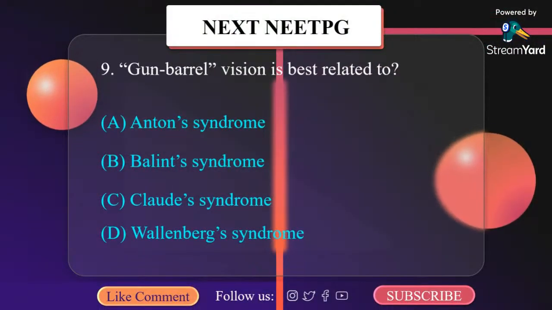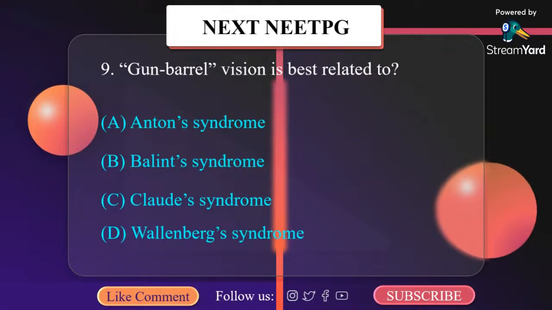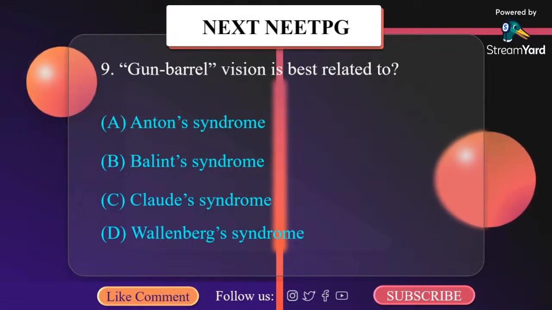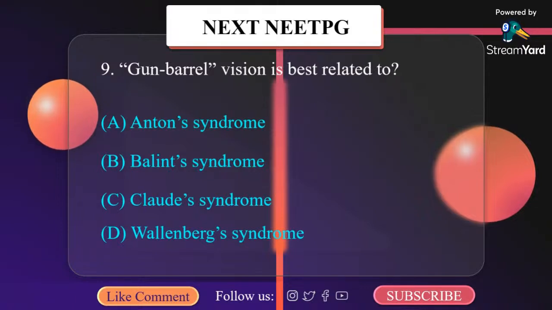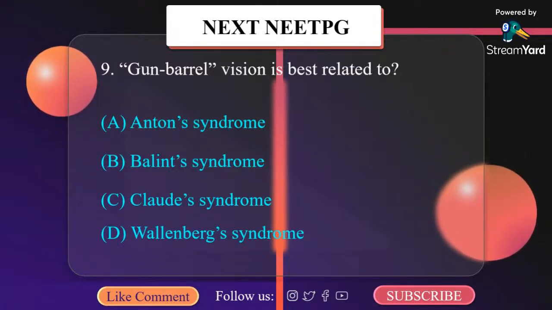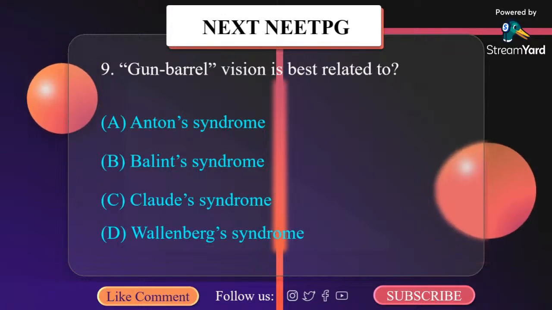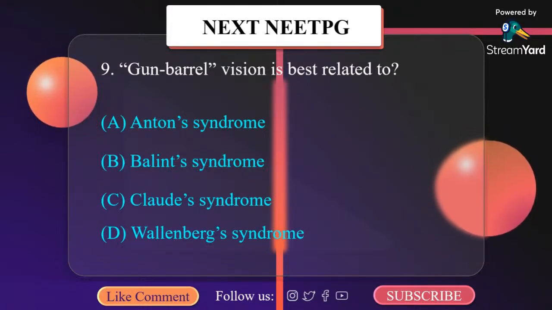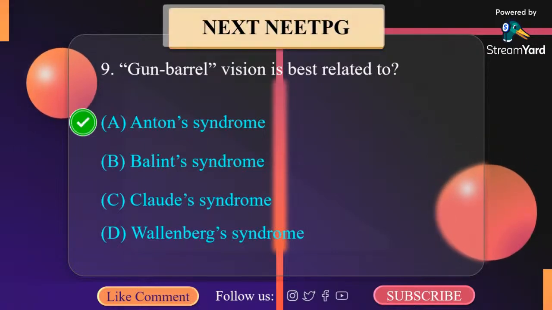Gun barrel vision is best related to A. Hanton syndrome, B. Balint syndrome, C. Claude syndrome, D. Wallenberg syndrome. What happens in Hanton syndrome? Rarely, only peripheral vision is lost and central vision is spared, resulting in gun barrel vision. So the correct option here is Hanton syndrome.